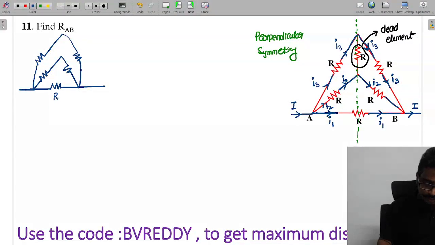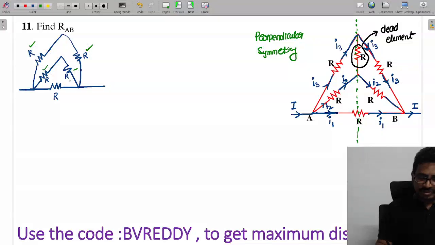Now you can see this is R, this is R, this is R. Now you can see how these two are in series, so that is 2R, and this is also 2R. And 2R and R are in parallel. 2R in parallel with R becomes R.